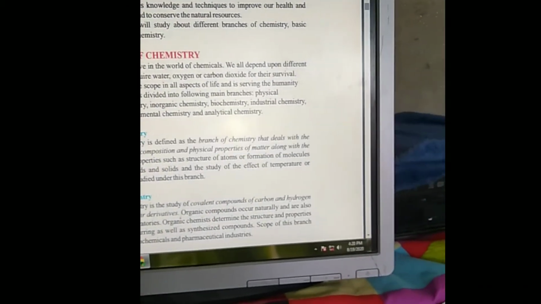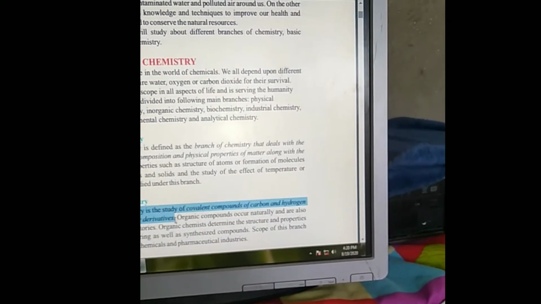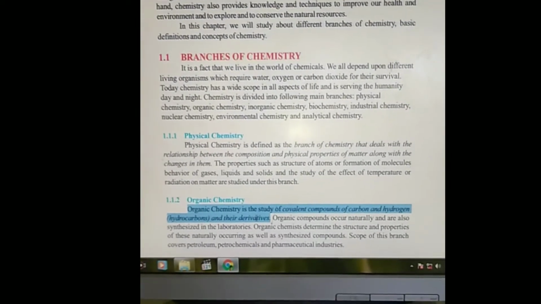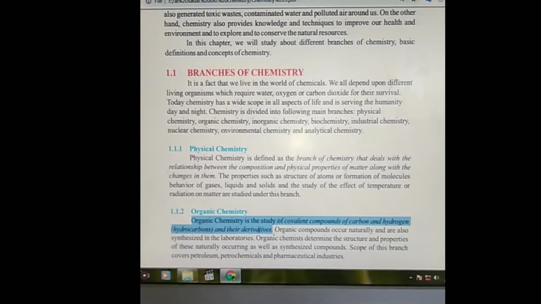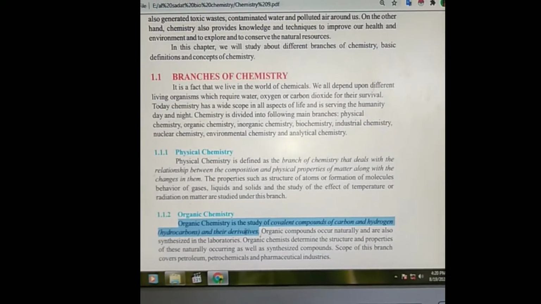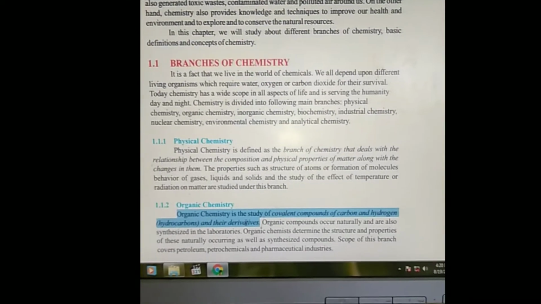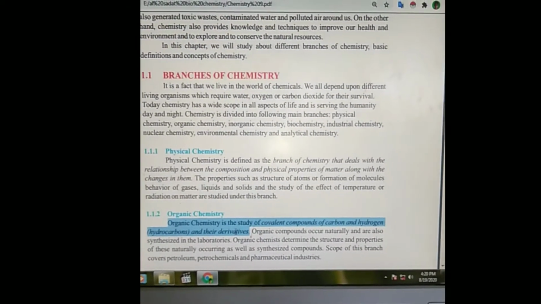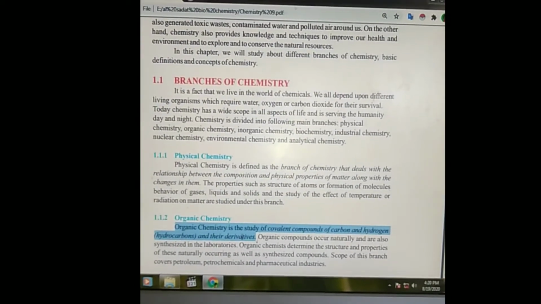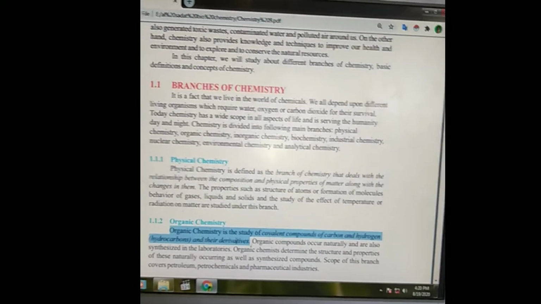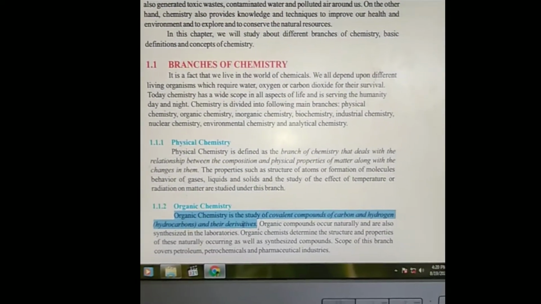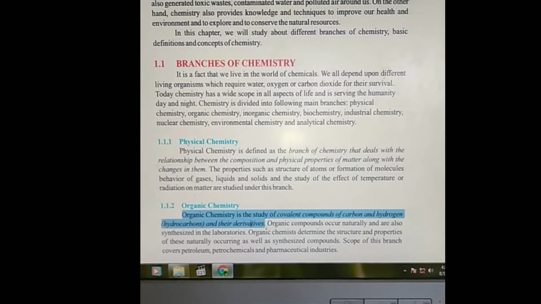that chemistry was only divided into organic and inorganic chemistry, and at that time the substances which were studied under organic chemistry were not the subject of inorganic chemistry, and the substances which were studied under inorganic chemistry were not the subject of organic chemistry. And what is organic chemistry? The study of organic compounds. And what are the organic compounds? These are hydrocarbons. They are compounds of hydrogen and carbon only, and their derivatives, and their study is called organic chemistry. And this is the definition which is highlighted in the picture.